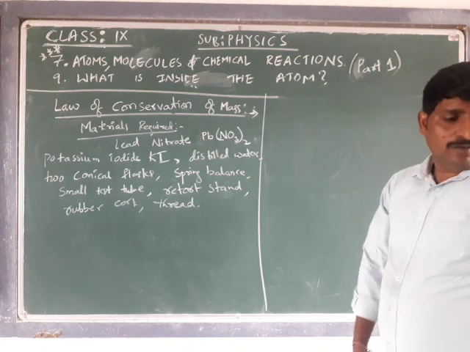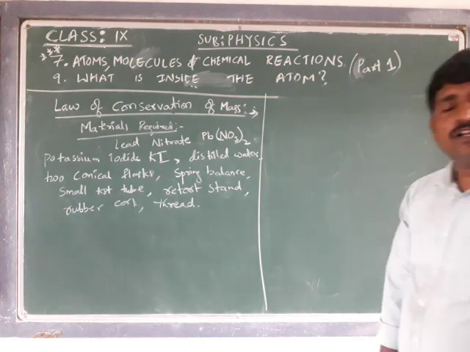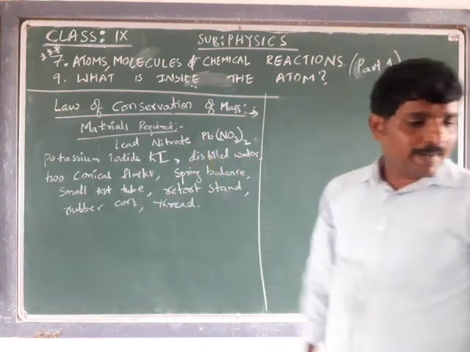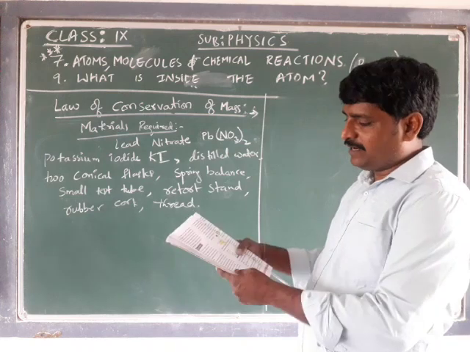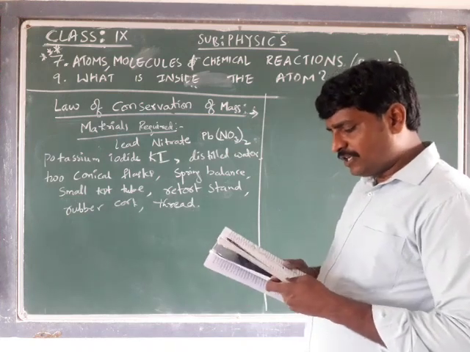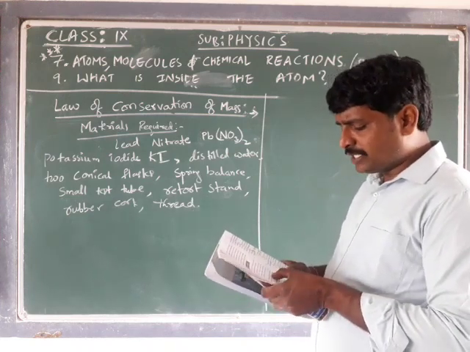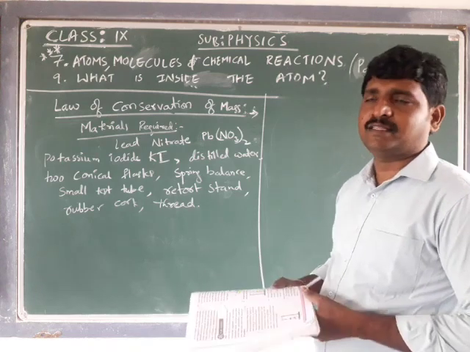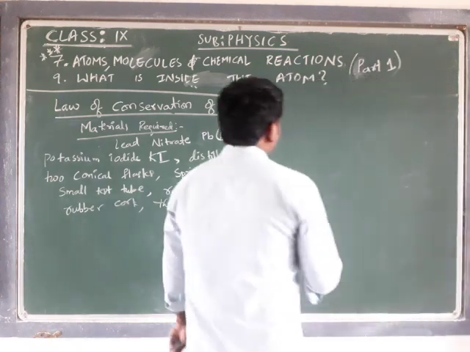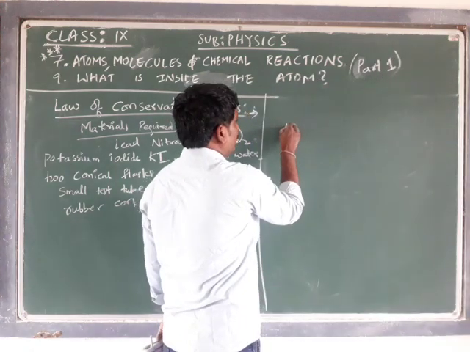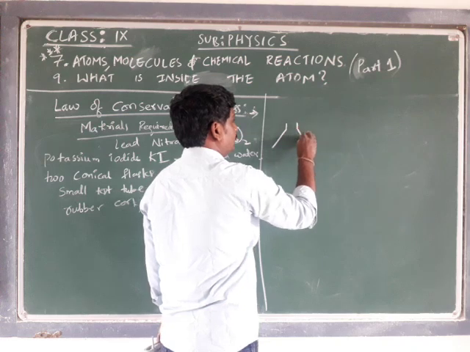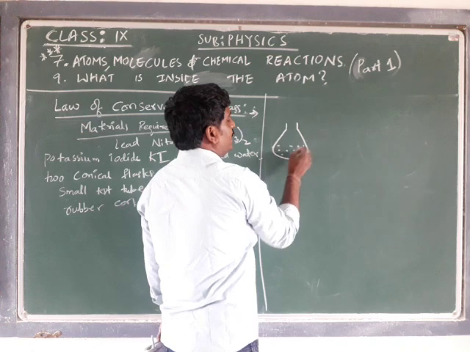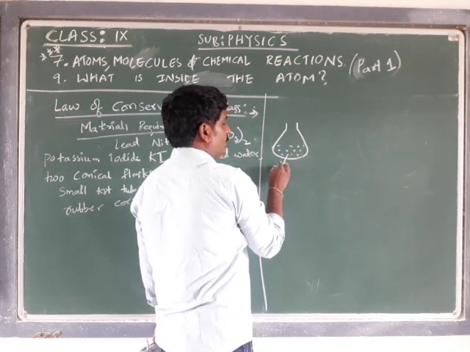So as a first step, prepare a solution of lead nitrate. In the procedure, it is given: prepare the solution of lead nitrate by dissolving approximately 2 grams of lead nitrate in 100 grams of distilled water in a conical flask. So what we have to do? First we have to take a conical flask. In this conical flask we have to take 100 ml of distilled water.